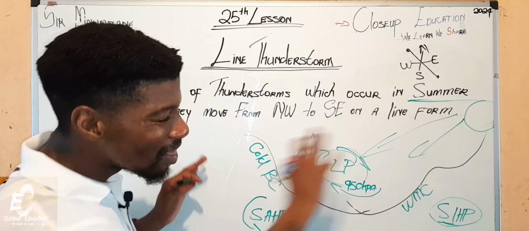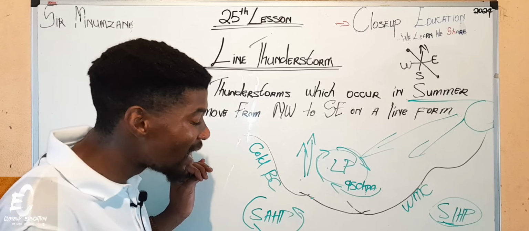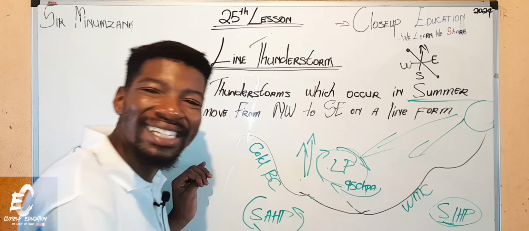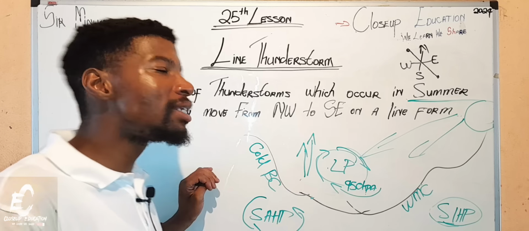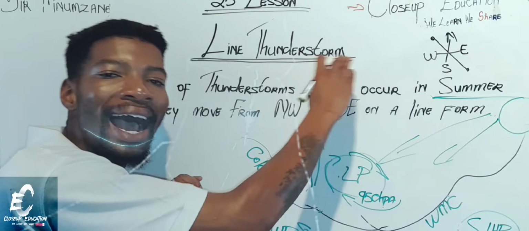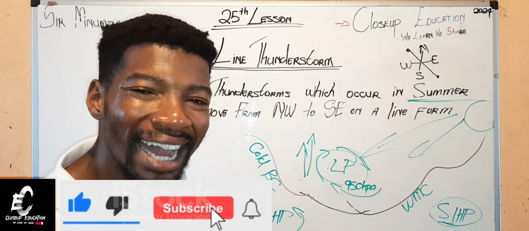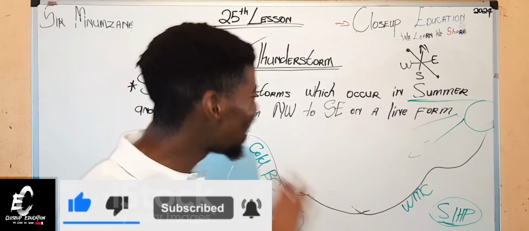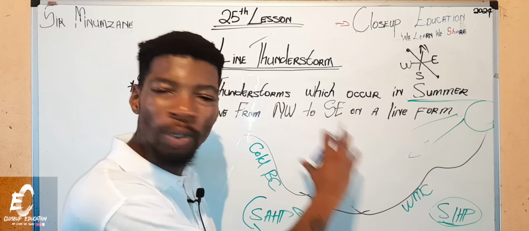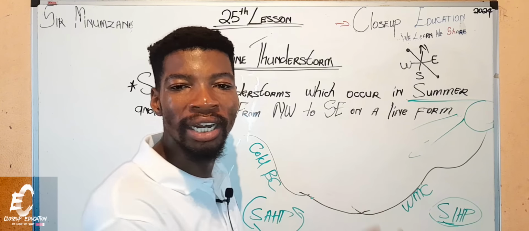Now that we understand what's happening, all these three pressure cells are very important in creating a line thunderstorm. Now let me try to wipe here so that we could better understand, right? All right, yes. A line thunderstorm obviously occurs within the land. So that's why I had to create some space here.